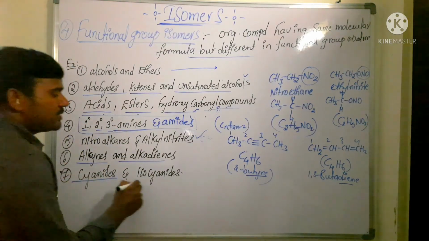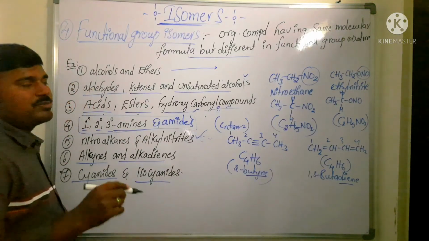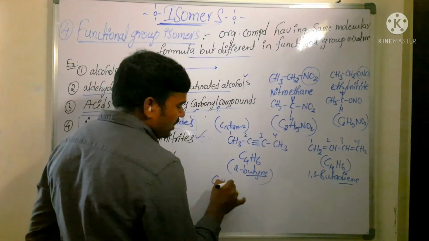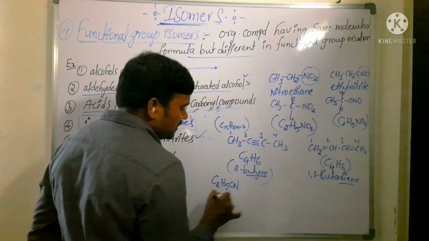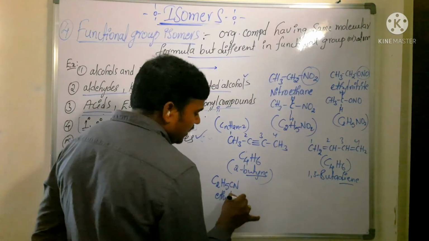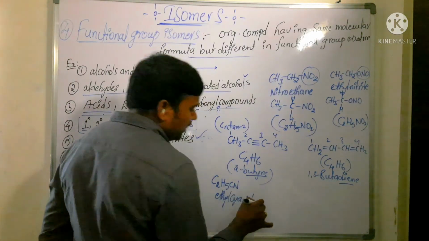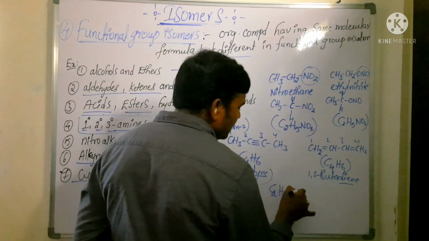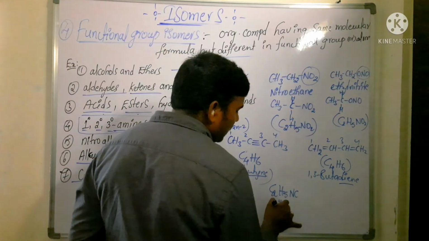Next, cyanides and isocyanides also come under functional group isomer. You take the C2H5CN. It is called ethyl cyanide. Next you take the C2H5NC, ethyl isocyanide.